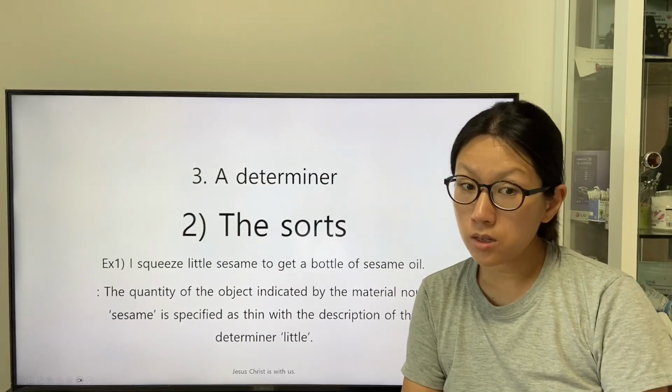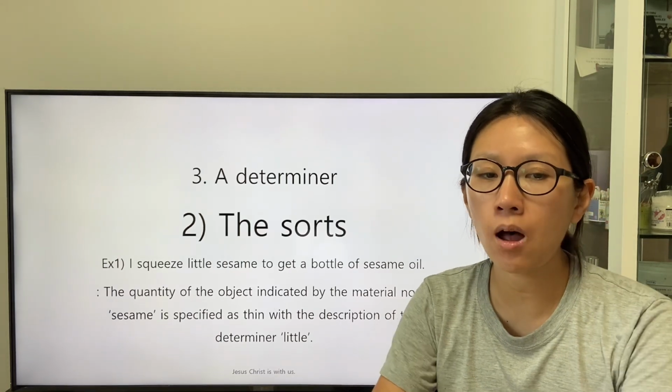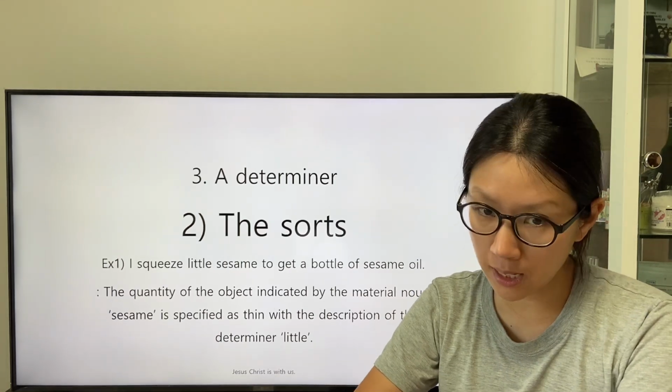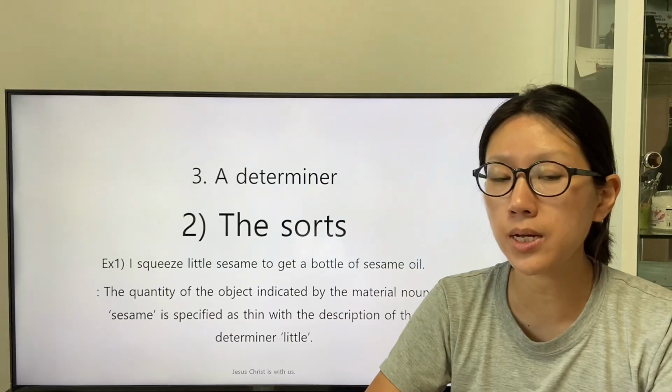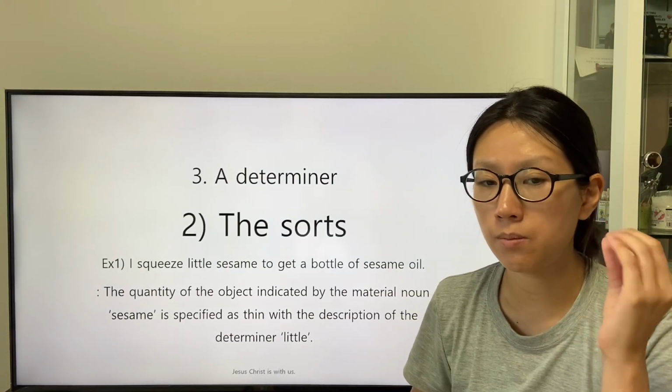There is a clause, I squeeze little sesame to get a bottle of sesame oil. The quantity of the object indicated by the material noun sesame is specified as thin, with the description of the determiner little.